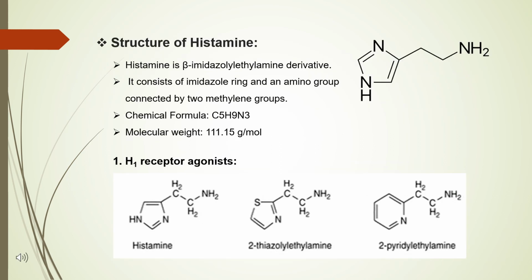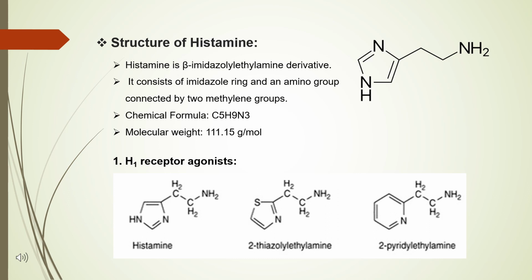Now coming towards the structure of histamine. Histamine is a beta-imidazolylethylamine derivative. It consists of an amino group and an imidazole ring which are connected by two methylene groups. The chemical formula of histamine is C5H9N3 and the molecular weight is 111.15.